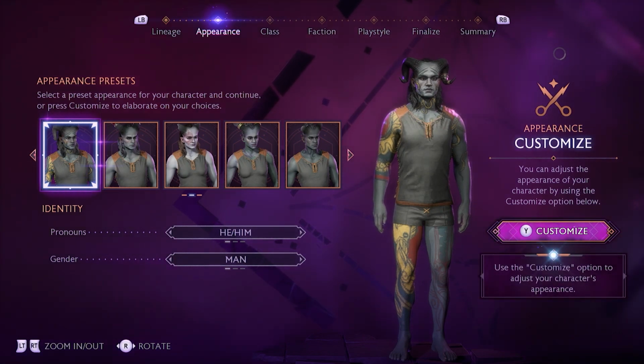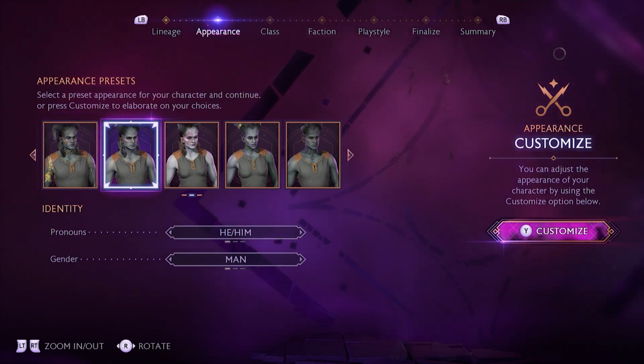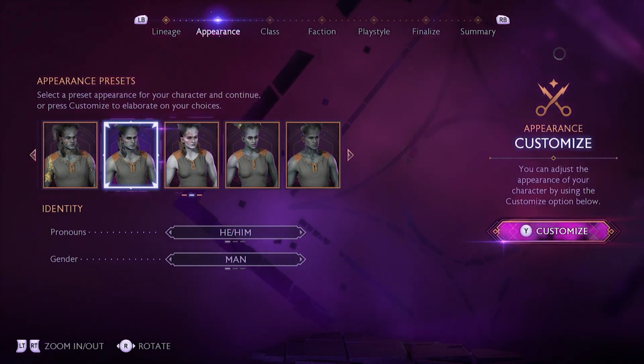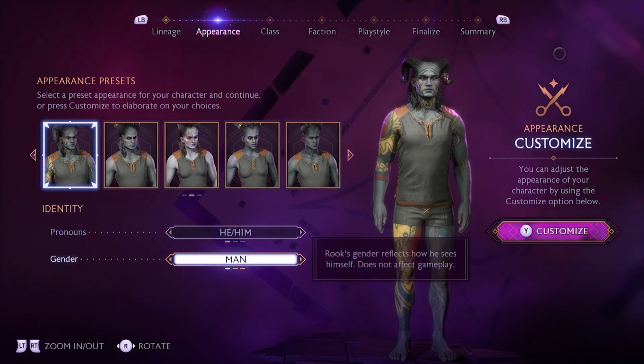I don't necessarily think there is a bad or wrong or right answer. You can create another save to be able to go through this as well. You've got a few different body templates straight off the bat. So we're going to go with the very first one. You do have your pronouns as well, depending on how you want your dialogue to actually go. So I am going to go with this.